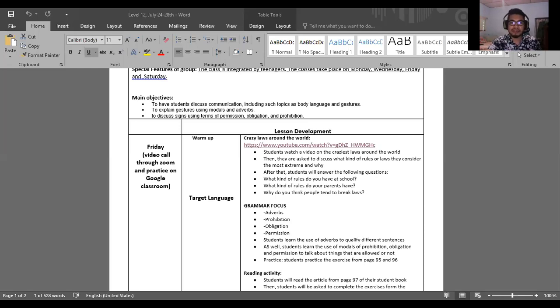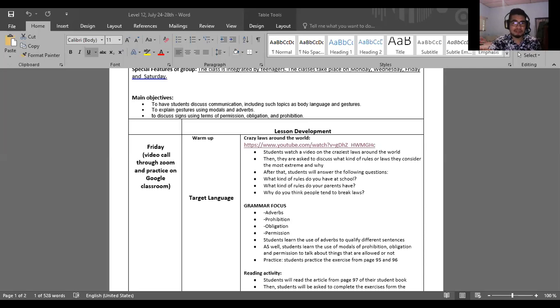What is the difference between have got to and have to? Nothing. The only difference is that this is more informal than this one, but they mean the same. My dad have got to work on holidays and she has got to bring the pet to the park. Notice that when I'm using the third person singular, like in these cases, there is a mistake over here. Don't pay attention to this one, but to this one.